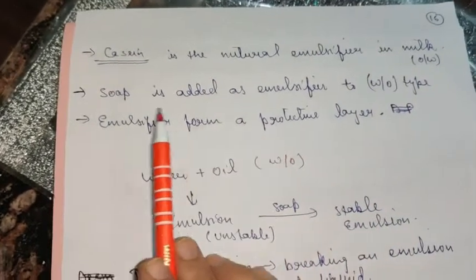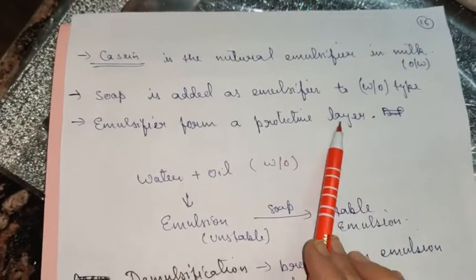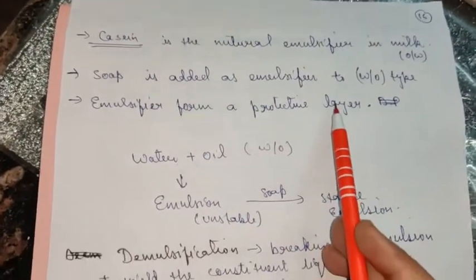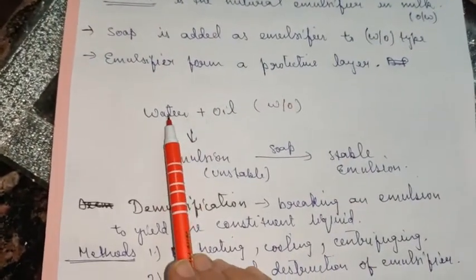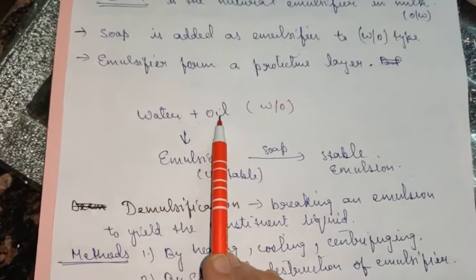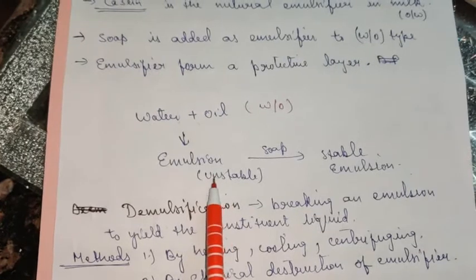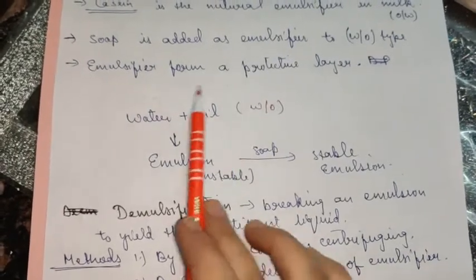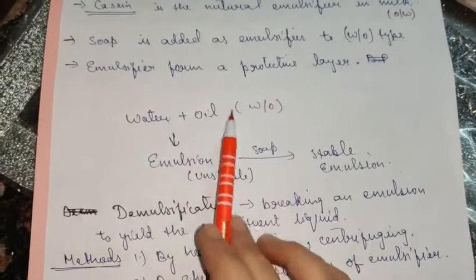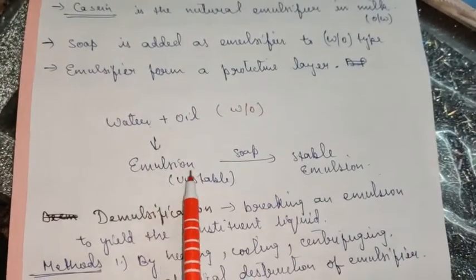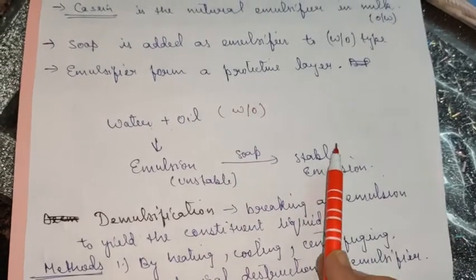So how does it work? Emulsifiers form a protective layer over the dispersed phase in order to make it stable. So how does it happen? I'll tell you. Suppose you are adding water to oil, a W by O type of emulsion will be prepared first of all, but it will be unstable. You can do it practically and you can observe. It will never get mixed up. It will not form a uniform colloidal solution. It will be unstable. But the moment you add soap to it, it will become a stable emulsion.